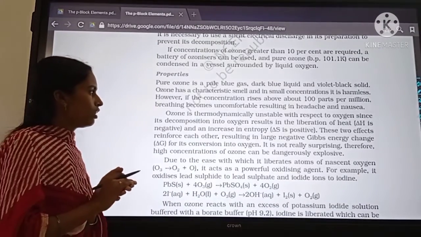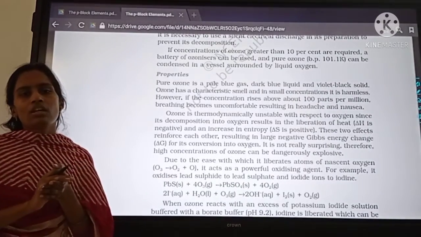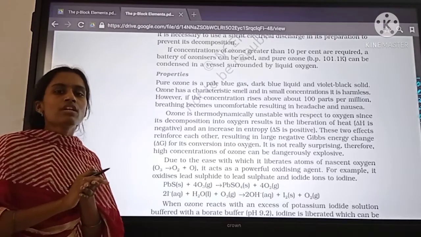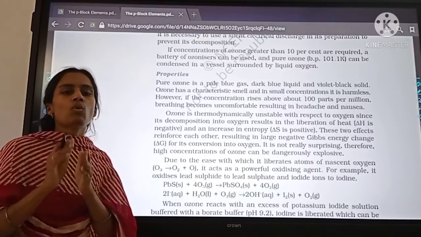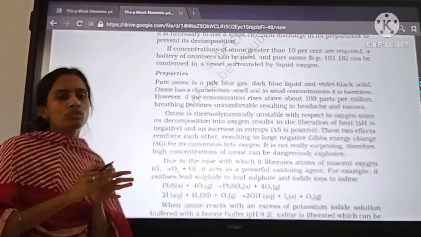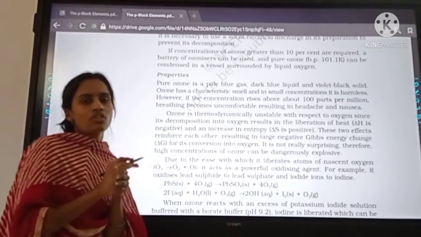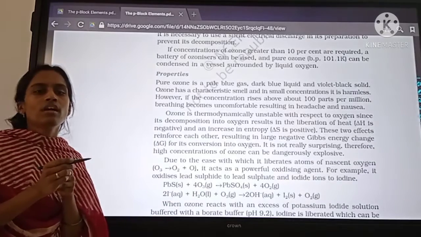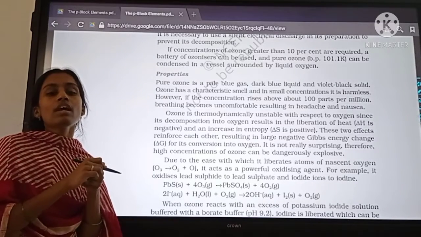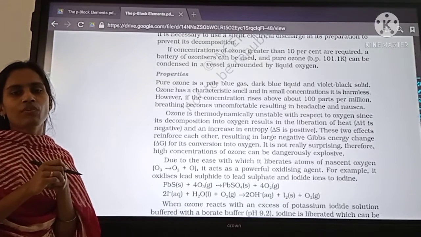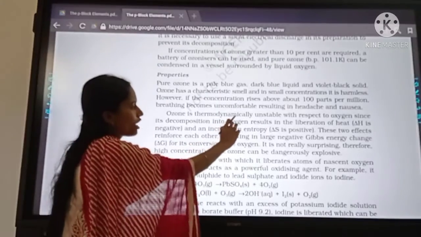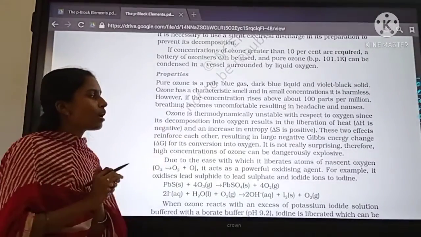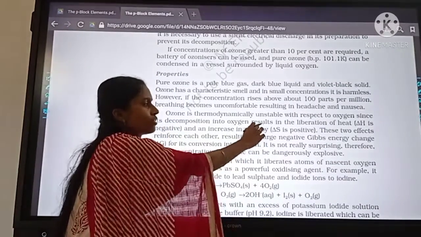Because ozone is thermodynamically unstable, it will readily form O2. It is a reversible reaction: O3 will convert into O2 and O2 will convert into O3. The forward reaction, O2 converting into O3, is endothermic, and ozone to oxygen is exothermic, which is the favorable reaction. So it is thermodynamically unstable with respect to oxygen. It readily decomposes and liberates oxygen.